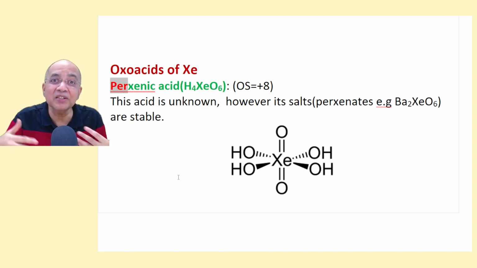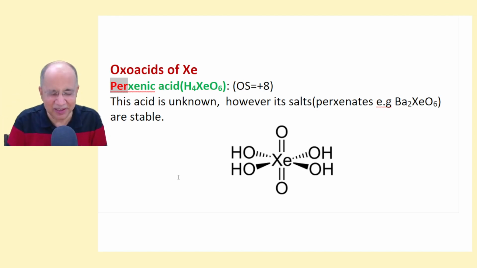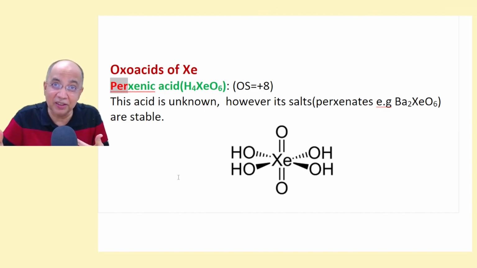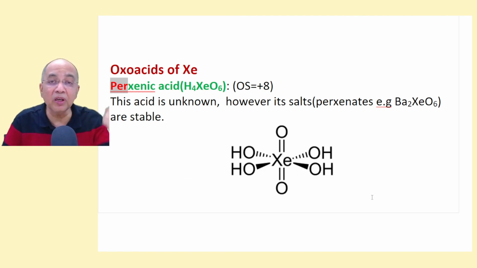Then it is more than +6, it is +8, just like periodic acid, perchloric acid, this is perxenic acid. It's not peroxy, there is no peroxy linkage here. Per means it is more than +6, the usual ic is +6 in xenon. And so perxenic acid H4XeO6, there are 4 OH groups and 2 doubly bonded oxygen atoms. And the acid is unknown, but its salts are very stable, barium perxenate, sodium perxenate. So this is it, and the oxidation state is +8.